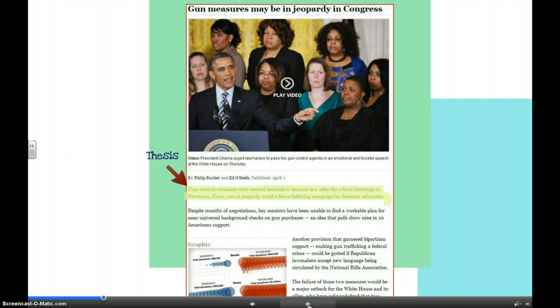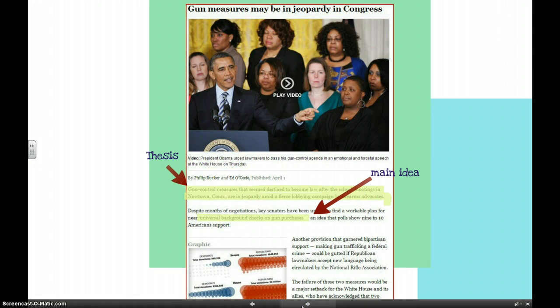So one important point that I chose as a main idea here is what they're actually talking about. Here's the main idea: universal background checks on gun purchases. That's one of the major ideas being pushed through, one of the laws that they're trying to get passed, so it's important to know that.